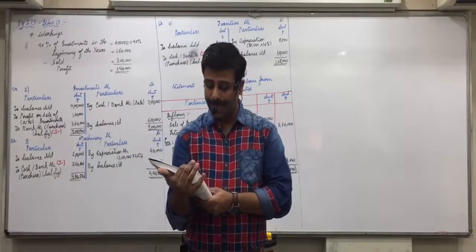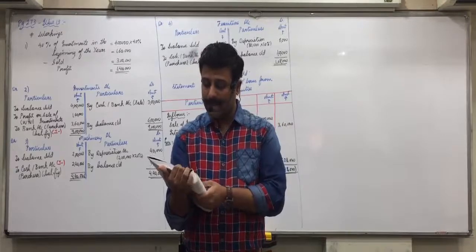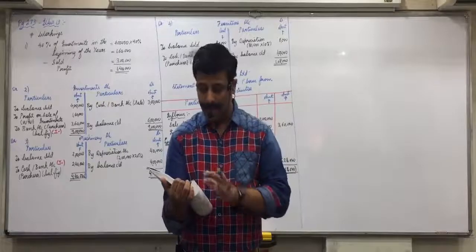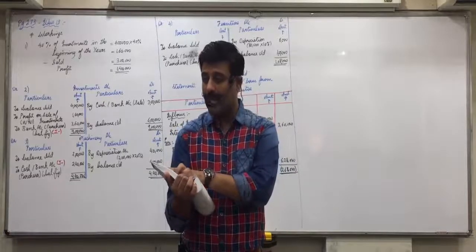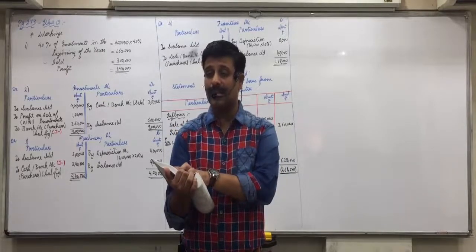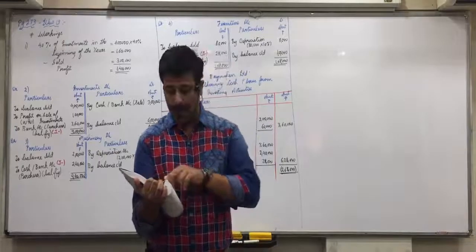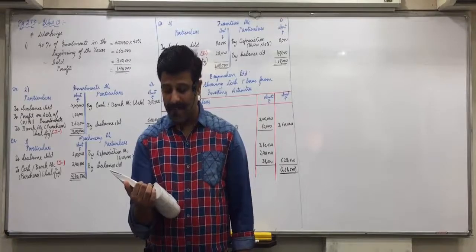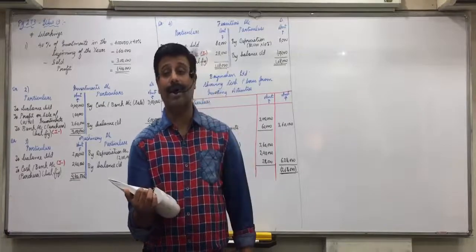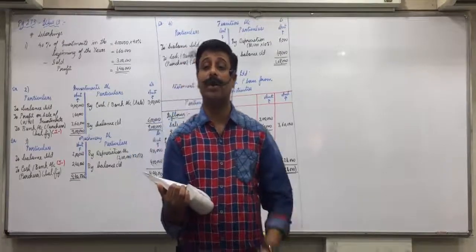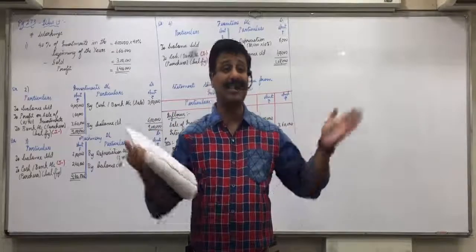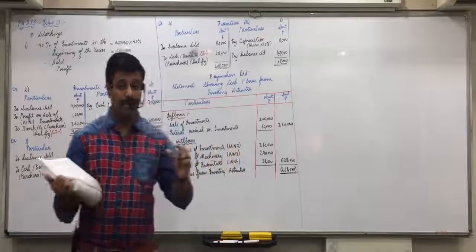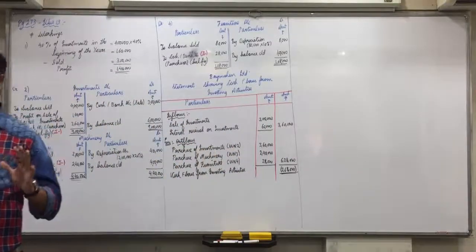Goodwill, what is opening? 95. Closing? 90 means what is 5,000? Written off, no effect. Patents, what is opening? 1,30,000. Closing? 70. What is 60? Now look at the last sentence in the question. Some of the patents were sold during the year. Now it is not written off, now it is sold. And again 130 and 70, 60,000, so huge amount you won't write off. Small amounts you write off. So that also gives an indication that it is sale.